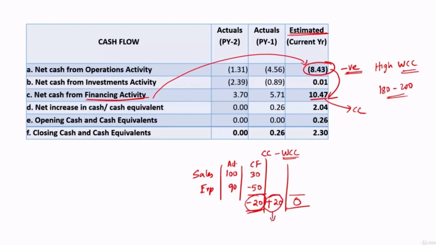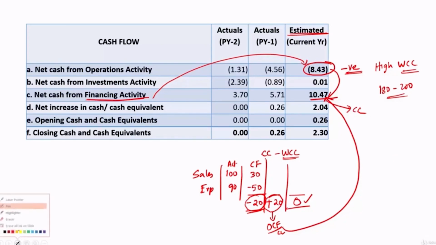If this 20 is captured under operational cash flows itself, as part of current liability, this will become 0. Instead, if the 20 is captured under financing activity, because cash credit is a financing activity, then it will show a difference. So in that angle, this negative cash flow can also be tolerated, but this should be the reason. Otherwise, it cannot be accepted.